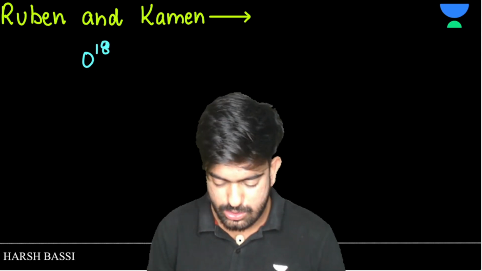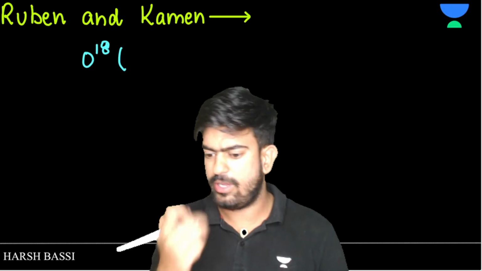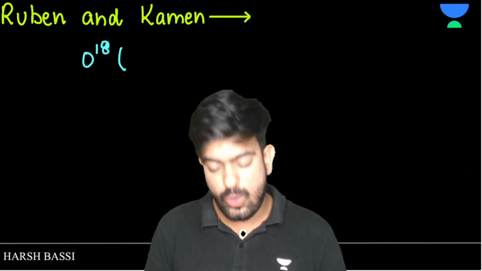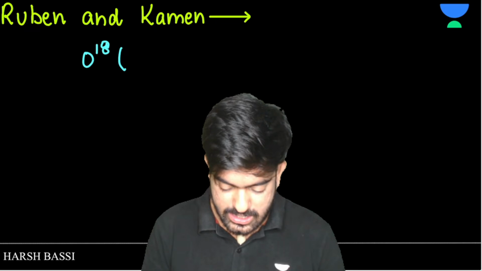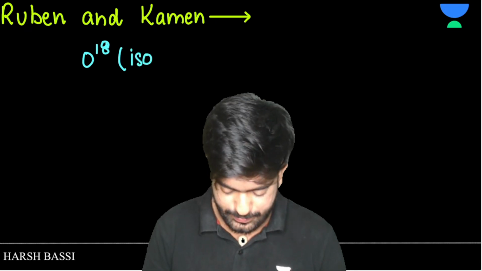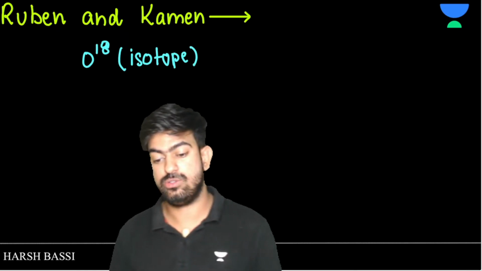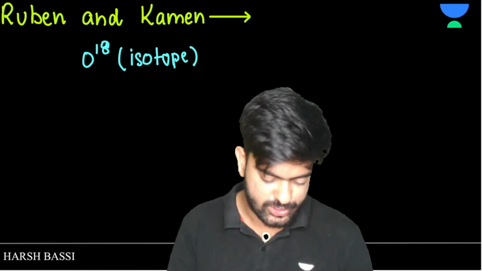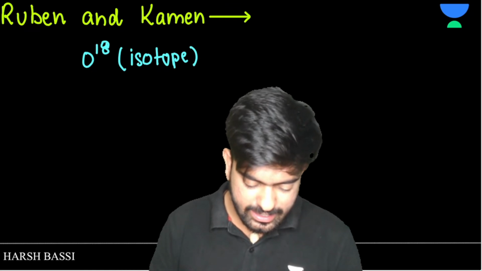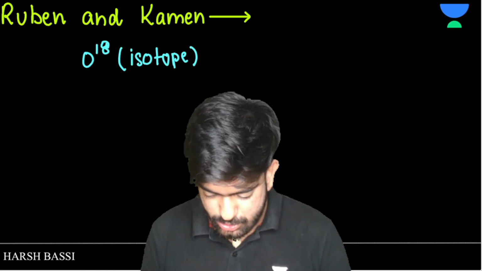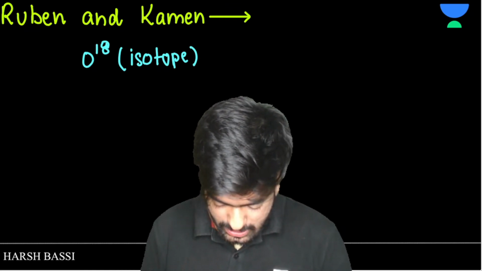Now why is my pen not working? It's Ruben and Kamen, bro, you have to work. So the O18 isotope was radioactive. Now no one is going to ask me what an isotope is. Ask your chemistry teacher. So they used the radioactive isotope in place of this. Let me write the equation.